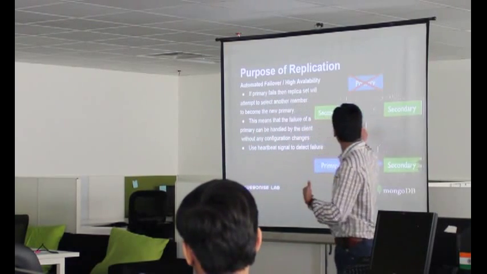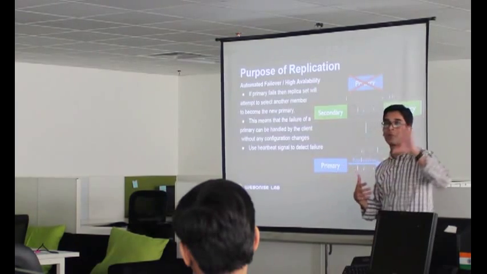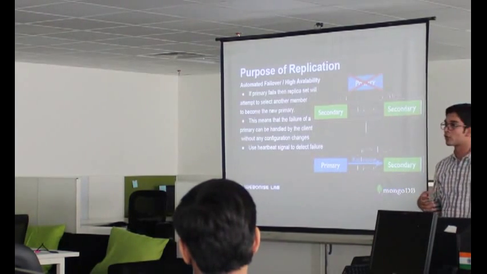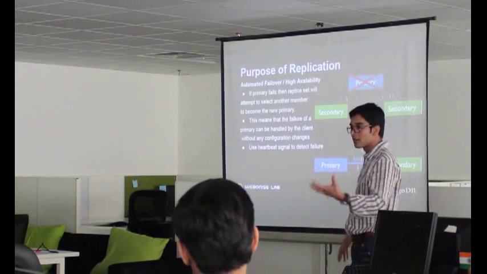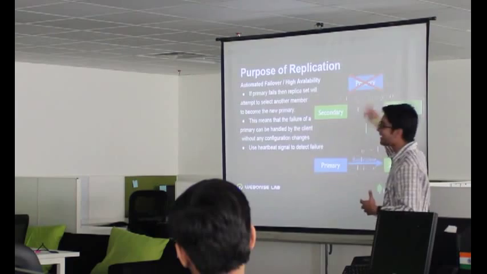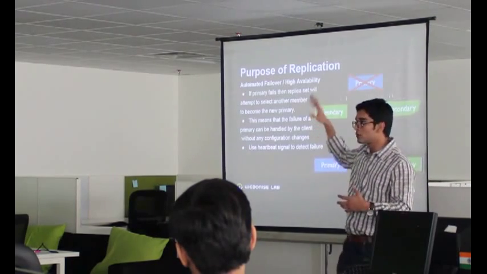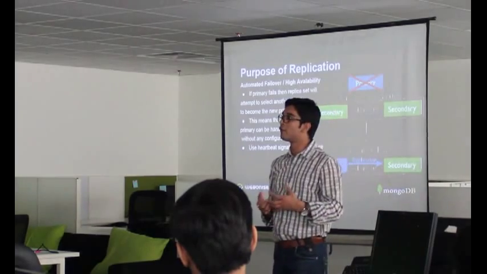Here, the heartbeat is happening. They keep saying, I want to be a primary, I want to be a primary. Whoever gets the most votes is elected as primary. Then the new primary has been elected and the application starts processing. Till that time, the primary that went down can start recovering from whatever failure happened.